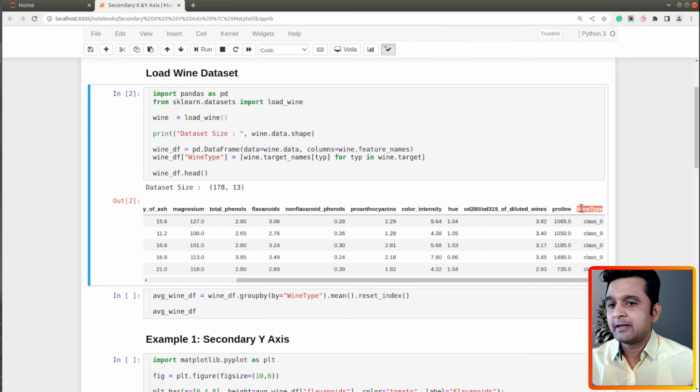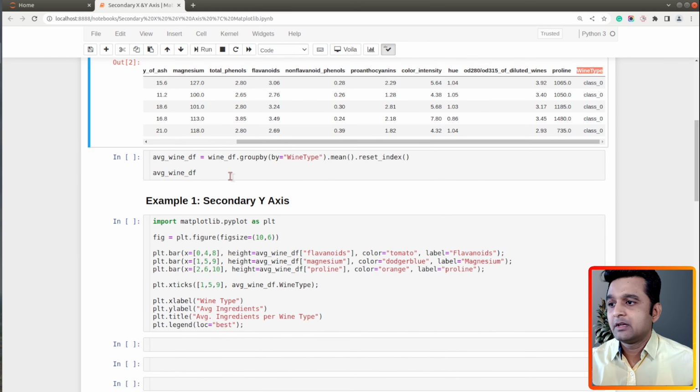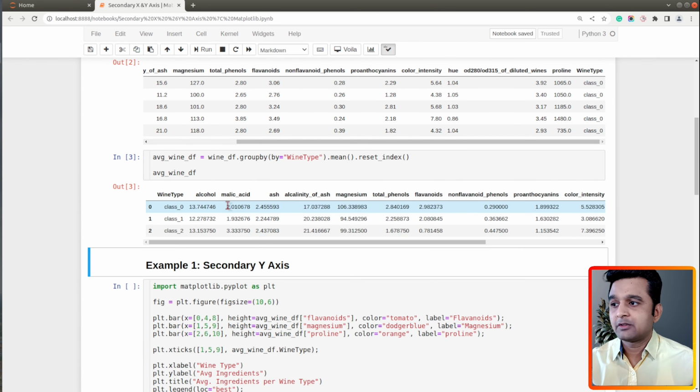These are various ingredients used in creation of wines. And the last column, wine type, is a categorical column where we have 3 different types of wines, which are class 0, class 1 and class 2. So let's go ahead and create one more data frame from our wine data frame. Let me execute this cell and show you the content of this data frame.